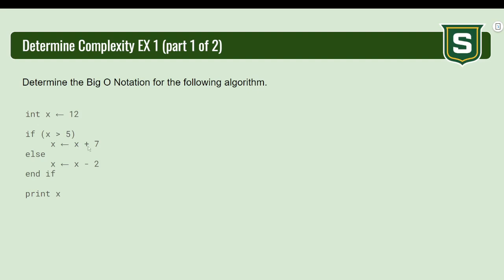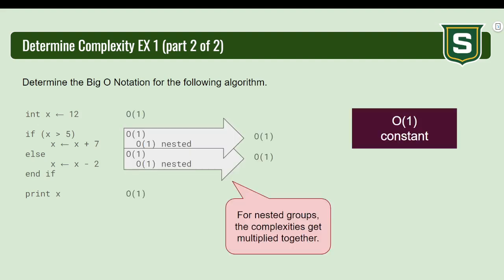X equal to x plus y. That's an arithmetic and assignment statement. That's only going to happen one time. Else, that's a one-time thing. X is equal to x minus 2. That's a one-time thing. Every single line in this code, print x, is only going to happen one time. So this is a constant algorithm, because everything's big O of 1.